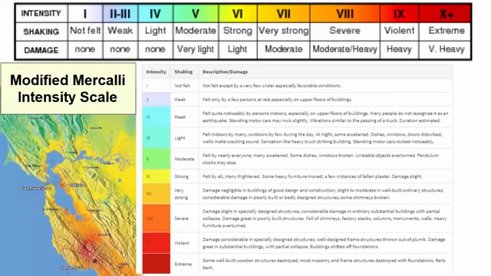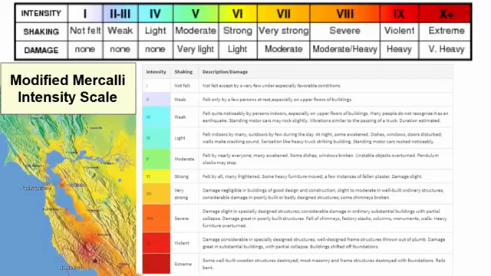The first scale devised to measure earthquake intensity was the Mercalli Intensity Scale, and it provided a scale based solely on the subjective experience of the people in the area of the earthquake. So even though the actual energy release and size of the body waves might be the same from one location to the other, if there were no people living in one area and no buildings, it would not even appear on the scale. If ground material amplified shaking and building design was not engineered for earthquakes, then it would appear very high on the scale. This scale is very useful for comparing damage from one part of the planet to the other, but not for comparing energy release.